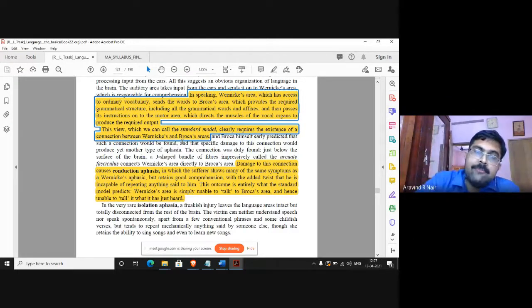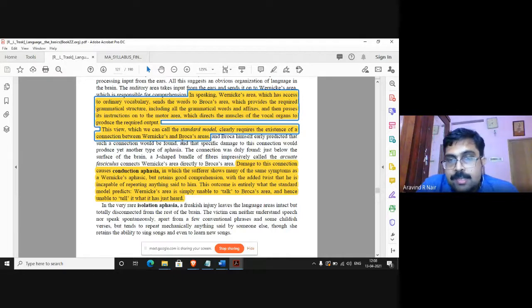And then the instructions to articulate them are sent to the motor area. And the motor area controls the various muscles of the throat, the tongue, the larynx, all the speech organs in order to produce the output. This is what is called the standard model.